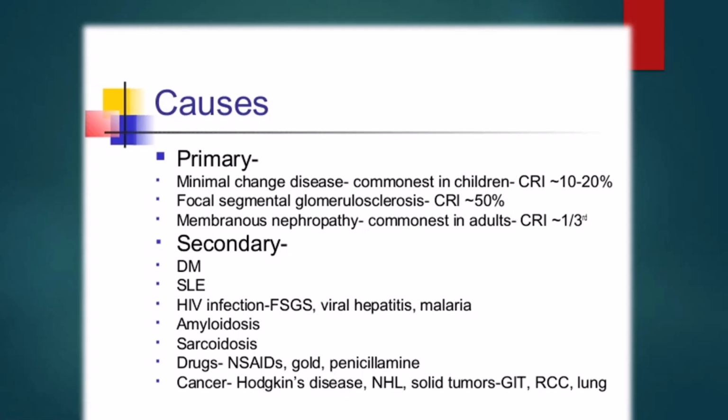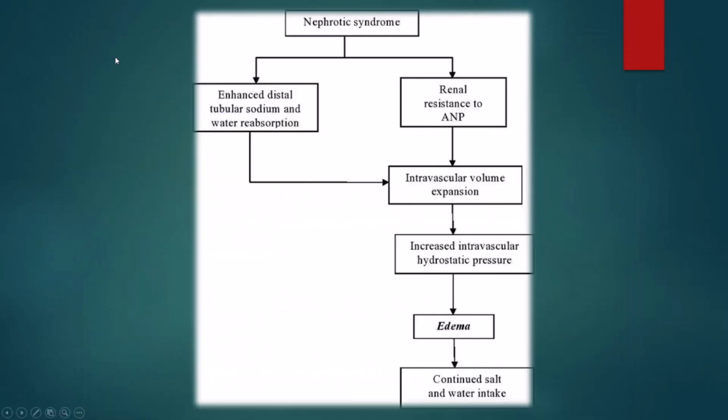The secondary causes are diabetes mellitus, systemic lupus erythematosus, HIV infection, viral hepatitis and malaria, amyloidosis, sarcoidosis, drugs such as non-steroidal anti-inflammatory drugs, gold and penicillamine, and cancers such as Hodgkin's disease, NHL, solid tumors including GIT and RCC, lung diseases, etc. These are all the main causes which lead to glomerular changes, cause severe protein wasting, and finally lead to nephrotic syndrome.